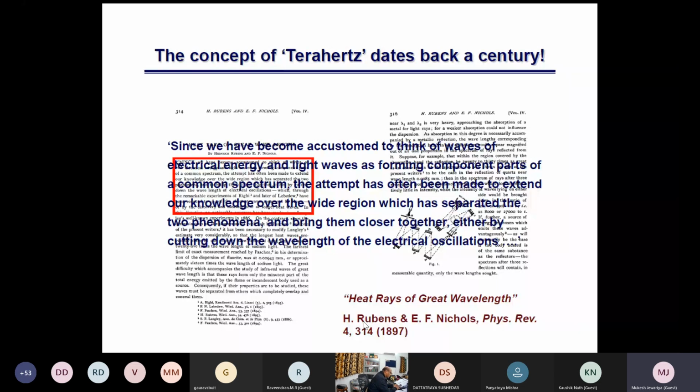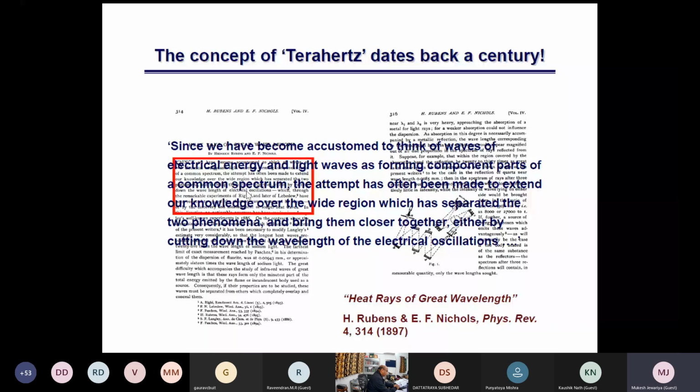That common component is nothing but terahertz, in between microwave and photonics, between electronics and photonics, infrared and microwave. So this dates back more than one century.